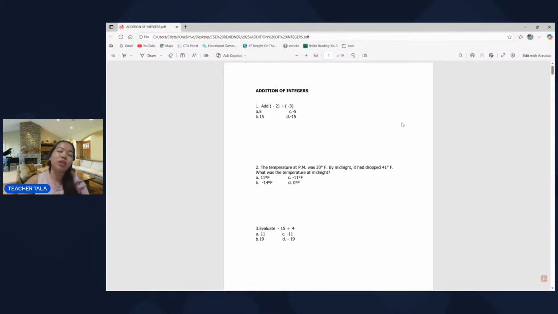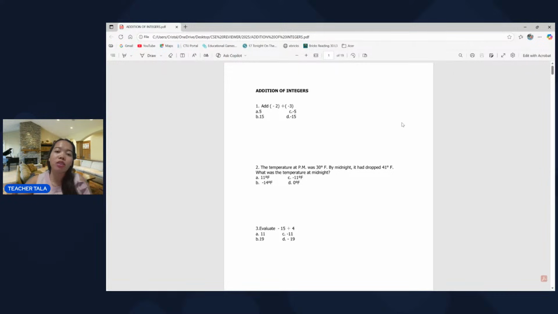So natutunan natin to during our high school. And I think in the late grades of elementary, I don't know, but yung pamangkin ko na grade 5, tinuturuan ko siya kasi napaka-interesado niya kasi may mga negative talk tsaka positive yung mga numbers. So, baka interesting kasi nga bago sa kanilang paningin. But she's able to master it. She's able to learn it after I explained to her how to perform these operations.